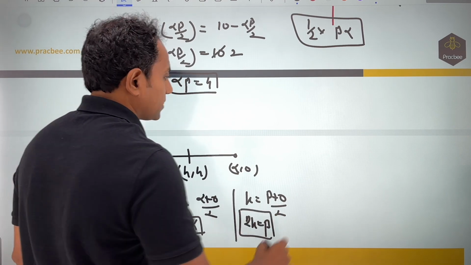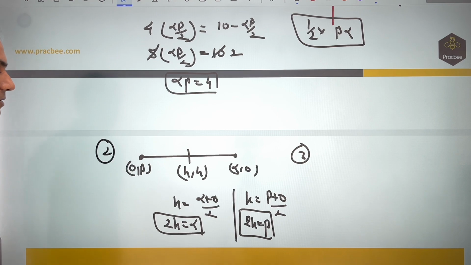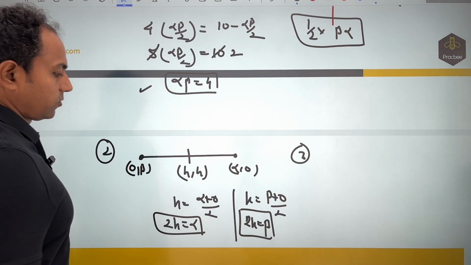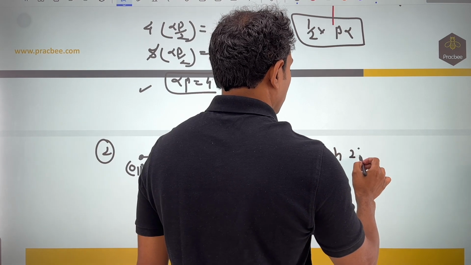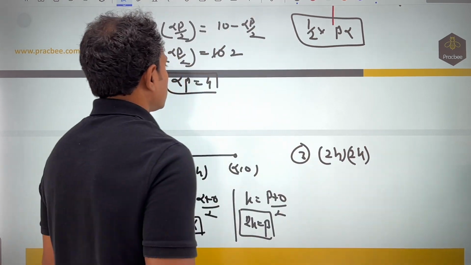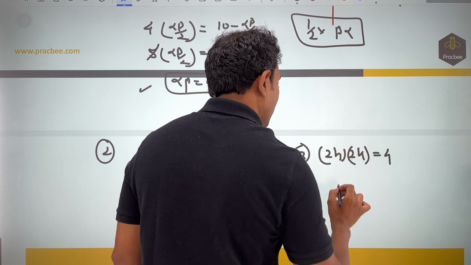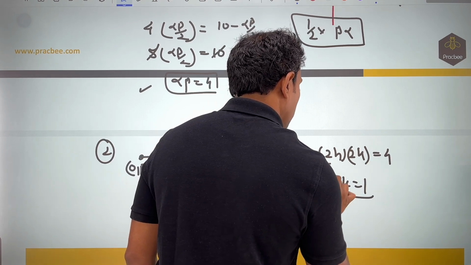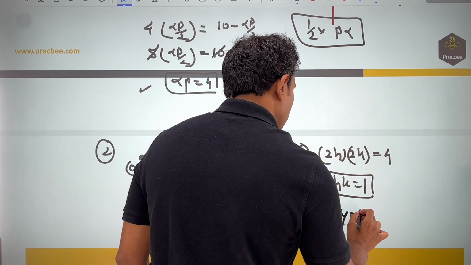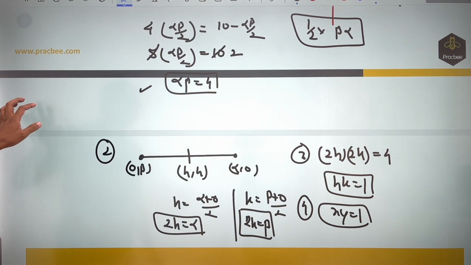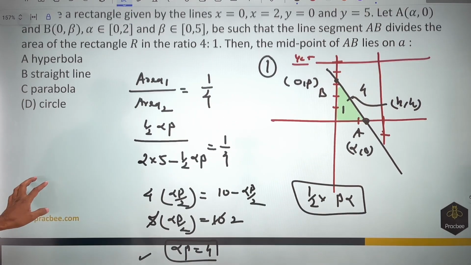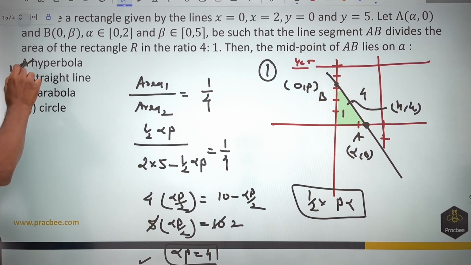In the third step, once we have done this, we can put the alpha and beta values in the relation. So this can be written as 2h into 2k equal to 4. So what you get as the locus is hk equal to 1. So x into y equal to 1 will become the locus, and x into y equal to 1 is nothing but a rectangular hyperbola. So the answer of this question comes out to be a hyperbola.